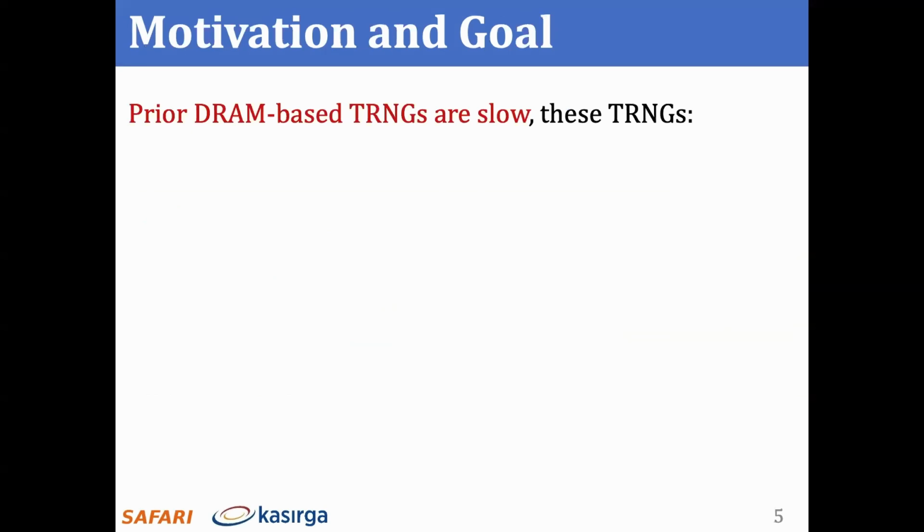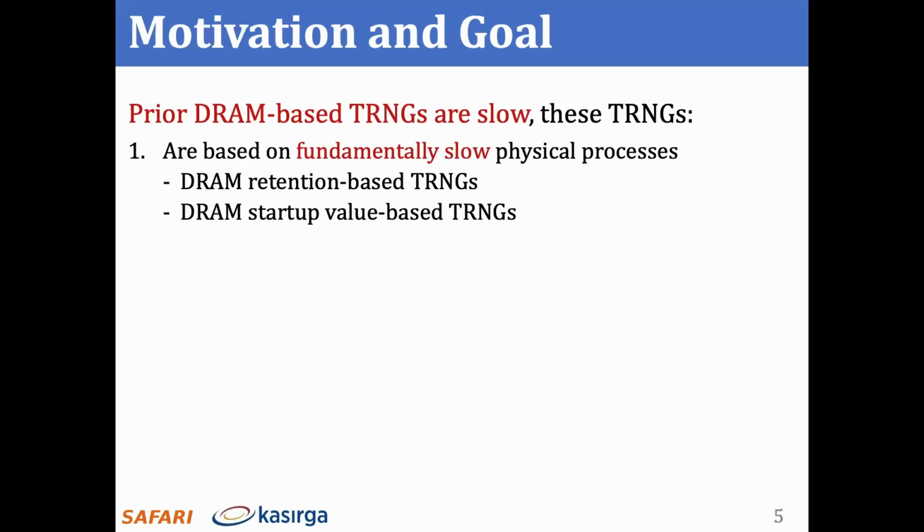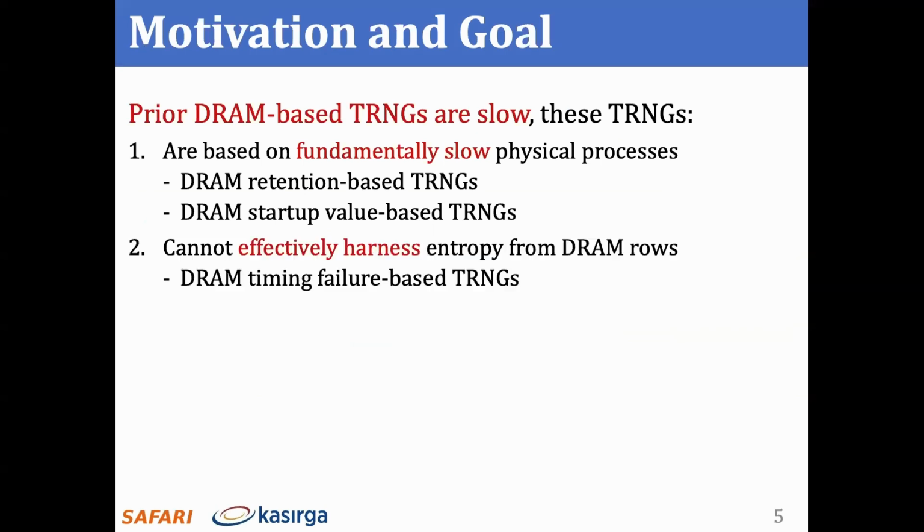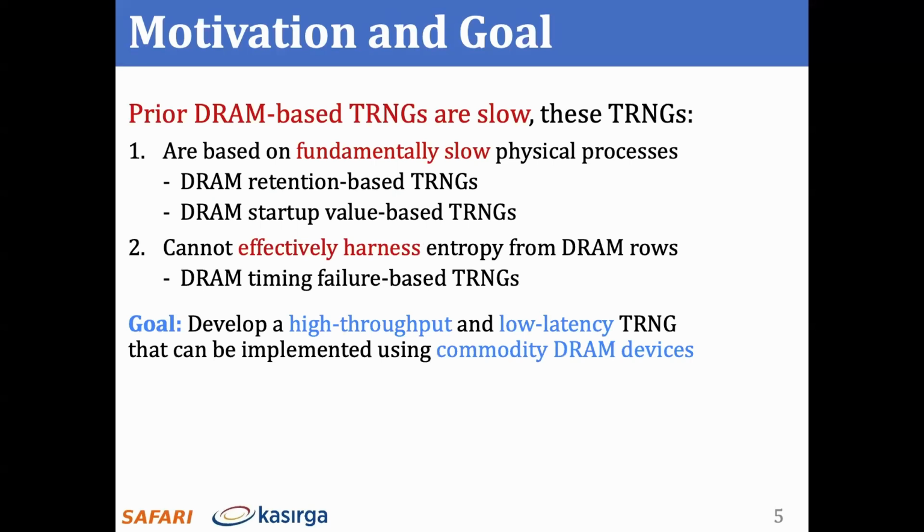The problem with existing DRAM-based TRNGs is that they're slow. A subset of these TRNGs sample fundamentally slow physical processes, such as DRAM charge leakage. Other DRAM-based TRNGs cannot effectively harness the available entropy from DRAM rows. Our goal is to develop a high throughput and low latency TRNG that can be implemented using commodity DRAM devices and requires no additional specialized hardware for true random number generation.